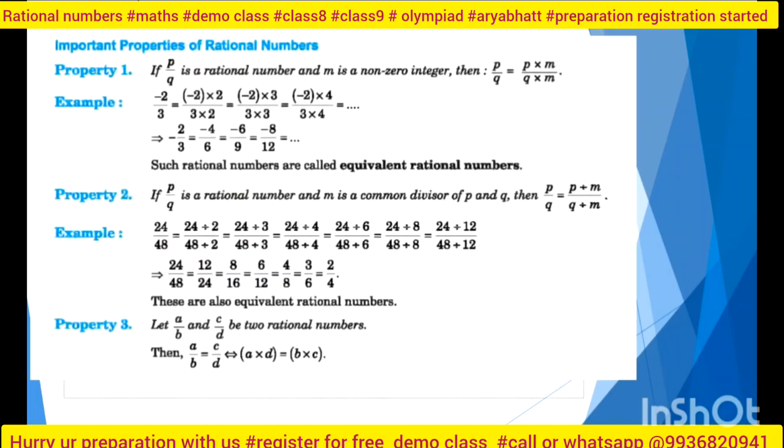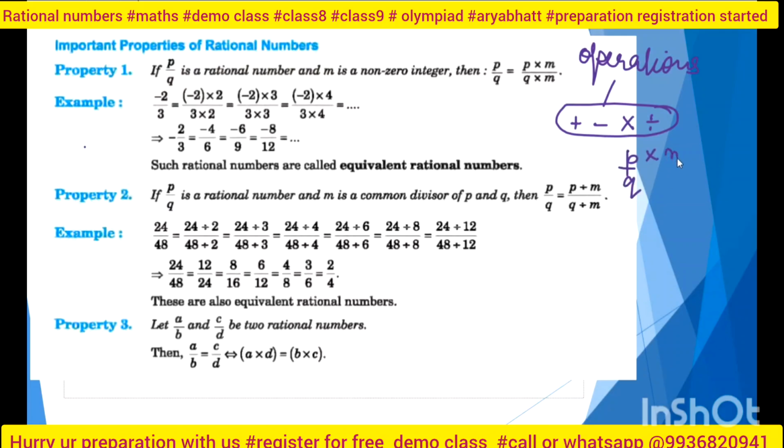Now, there are lots of properties of rational numbers. I have given only some of the properties here, because I can do many kinds of operations: positive, negative, multiply and divide, and all have properties of their own. First, if p by q is a rational number, I can multiply by anything.